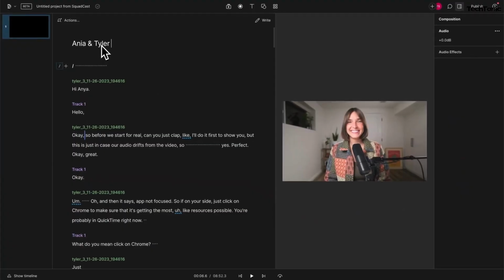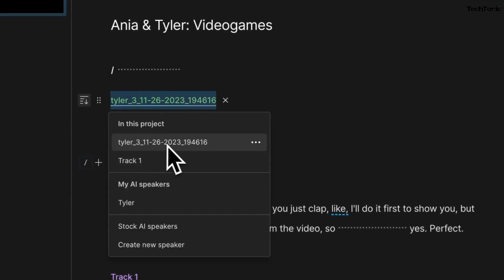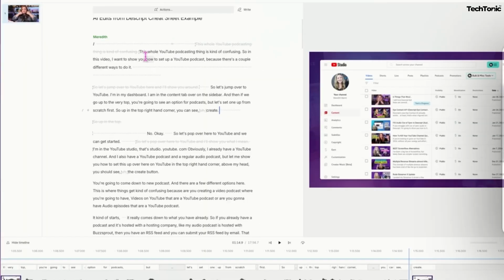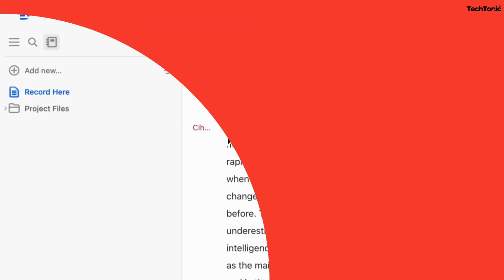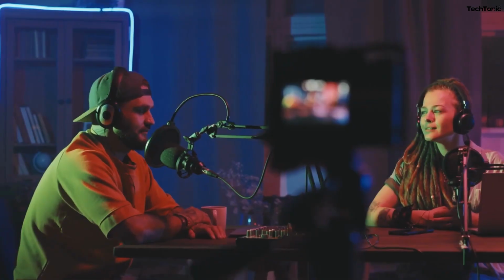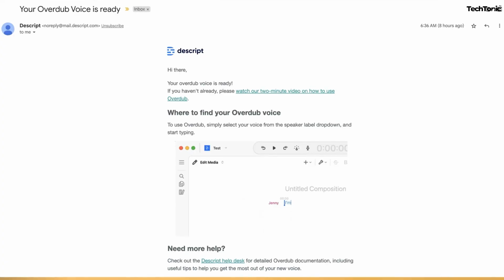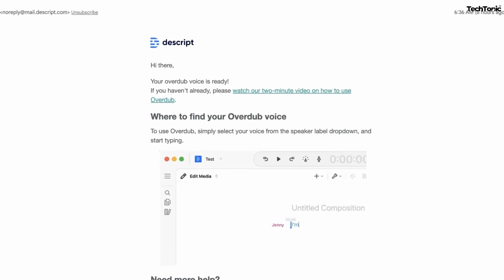Descript AI's overdub feature not only allows users to seamlessly replace or insert words into audio recordings, but it can also mimic the user's voice, making it appear as if they said the new words themselves. This groundbreaking technology opens up exciting possibilities for content creators and storytellers alike, further solidifying Descript AI's position as a game-changer in the world of media production.